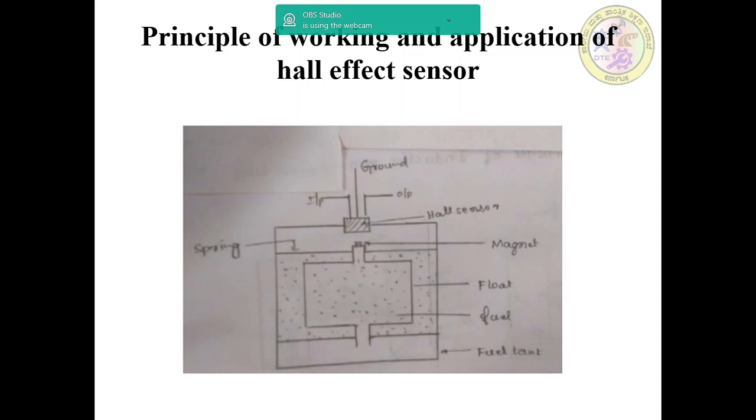This figure shows the use of Hall sensors for determining the level of an automobile fuel tank. A magnet is attached to a float. As the level of fluid changes, the resulting Hall voltage output is a measure of the distance of the float from the sensor and hence the level of fuel in the tank.